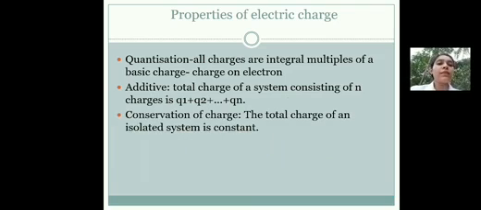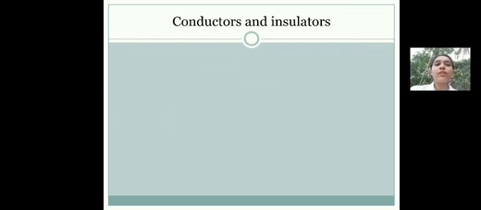Next is conservation of charge. That is the next property, conservation of charge. Conservation of charge means what? Just like conservation of mechanical energy. What is the conservation of mechanical energy? Energy can neither be created nor destroyed. The total energy of an isolated system will be constant. Just like that, charges can neither be created nor destroyed, but the total charge of an isolated system will remain constant. So these are the properties of electric charge.